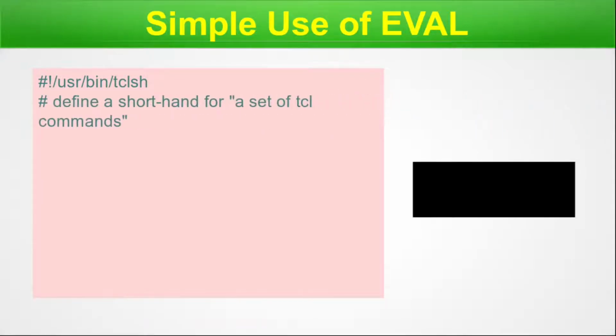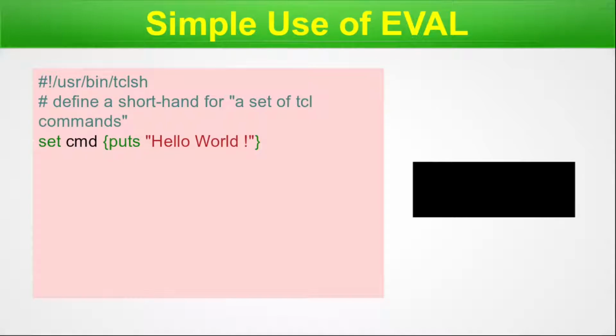Simple use of eval. Here goes our code. Here it will be our output. First line starts with hashbang /usr/bin/tclsh. Next, we have a short comment here inside the script: define a shorthand for a set of Tcl commands. set cmd {puts "hello world"}.